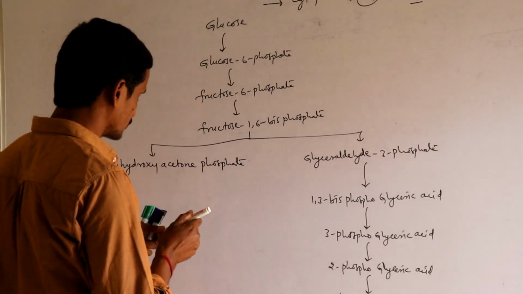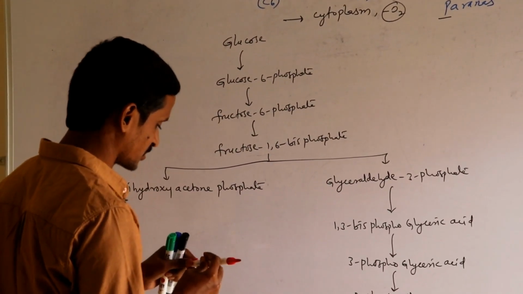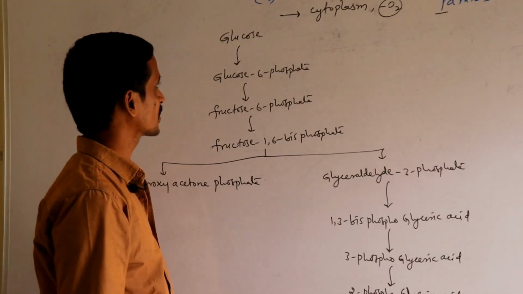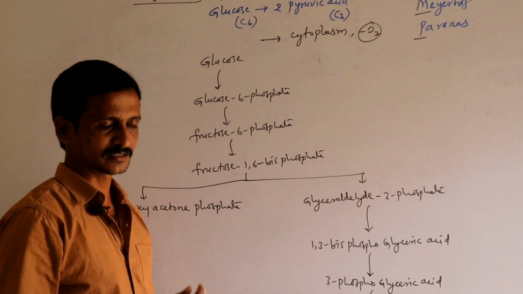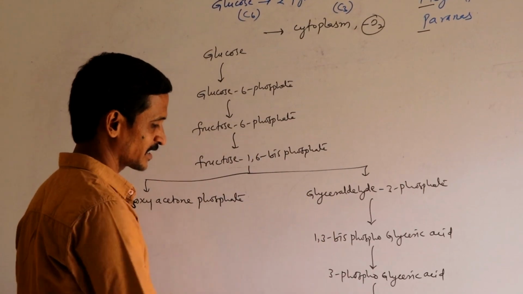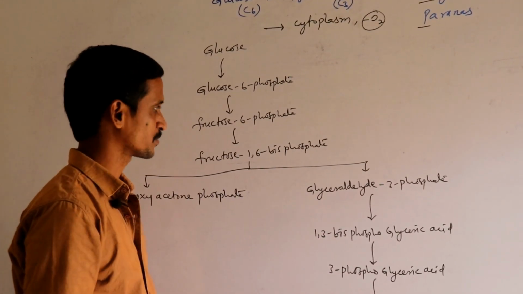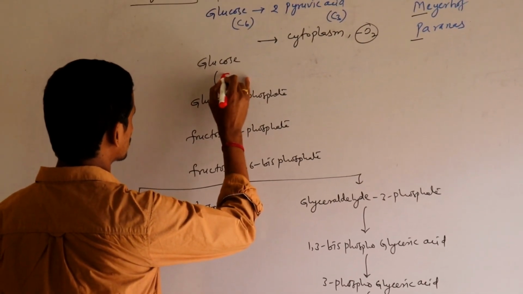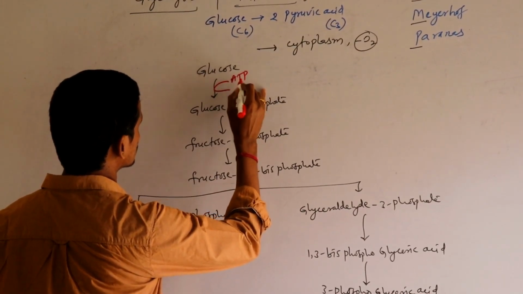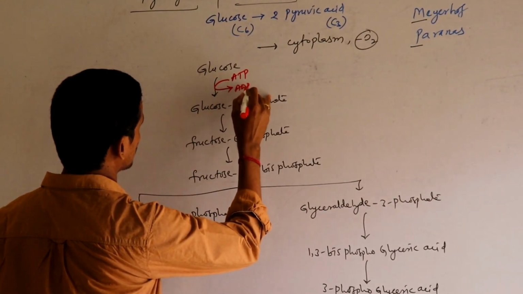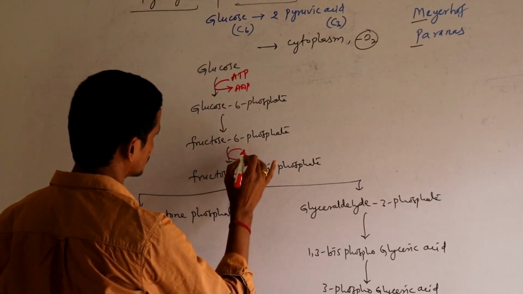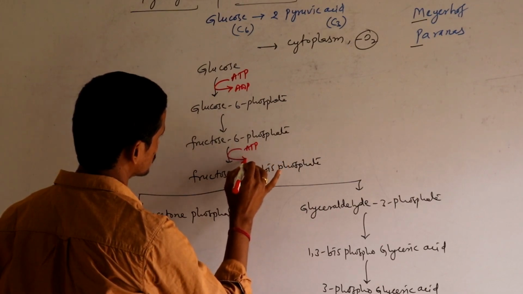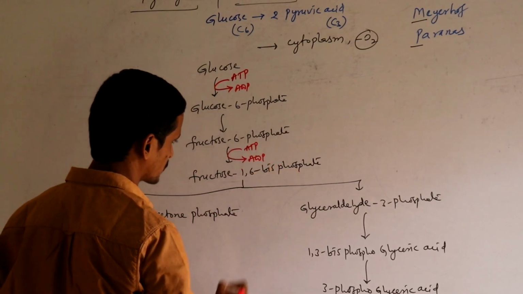And we need to see the process of energy production or consumption. As I told you earlier, in the initial stages of glucose breakdown, ATP is utilized, an energy rich substance is utilized, whereas later on energy rich ATPs are produced. So in the first step ATP is consumed, so the arrow is from ATP towards ADP in the first step, and in the third step ATP is utilized and ADP is produced.